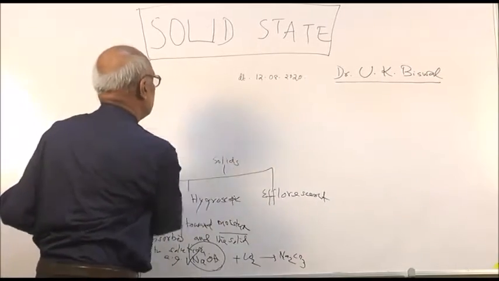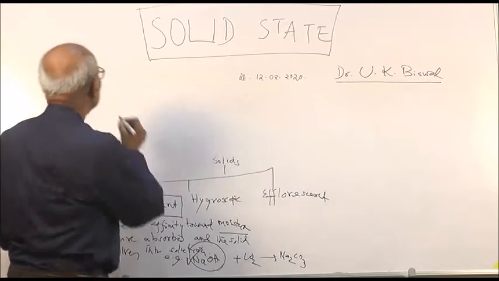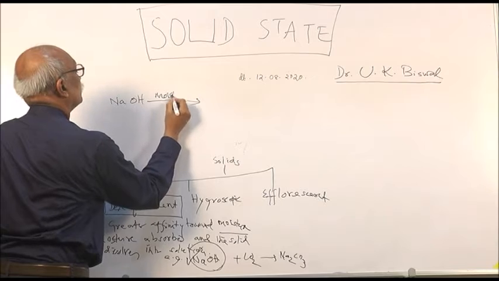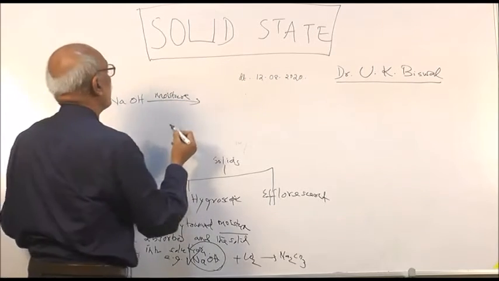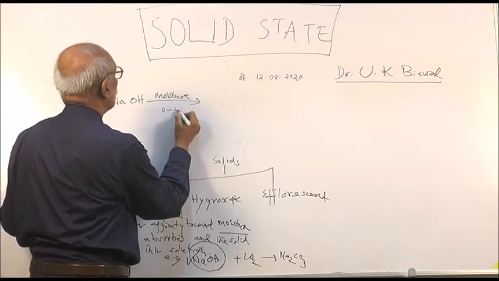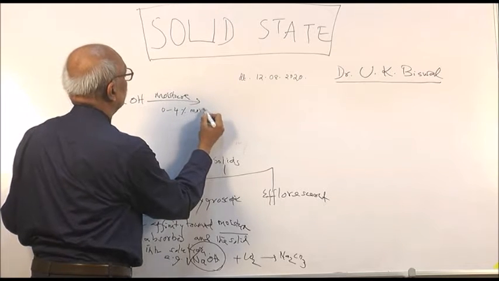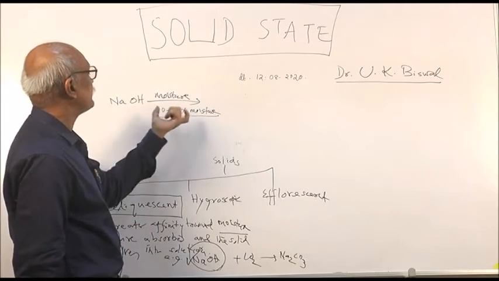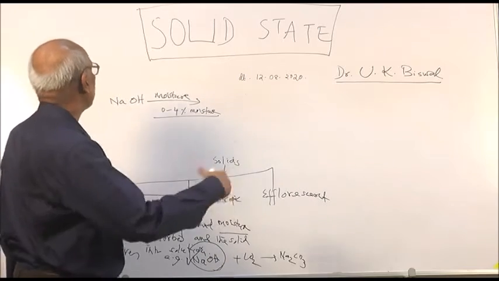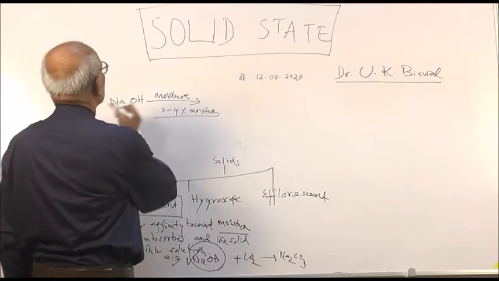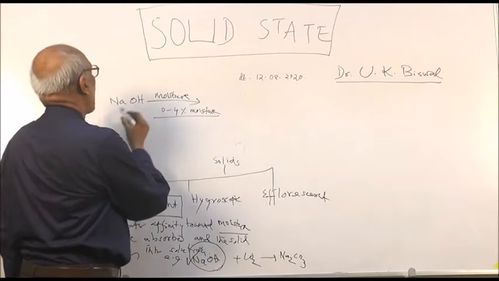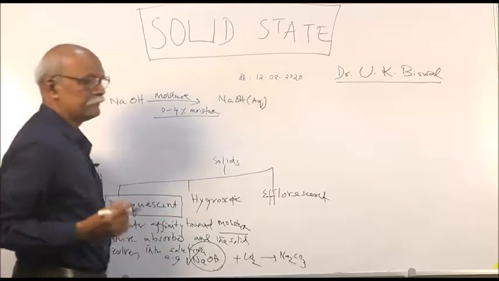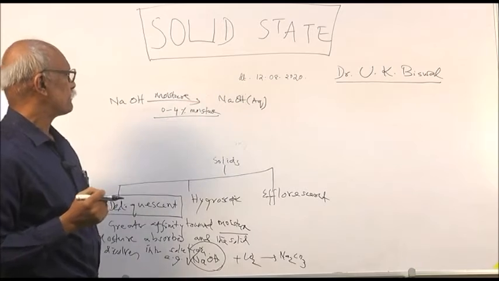That means sodium hydroxide with moisture from surrounding or atmosphere. Atmosphere contains, you remember, 0 to 4% moisture, depending on the weather conditions. In rainy season it is more, in winter season it is less. Depending on the surrounding conditions, sodium hydroxide absorbs this moisture and converts into sodium hydroxide aqueous, that means sodium hydroxide solution.